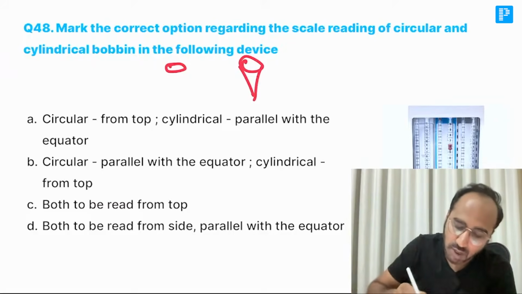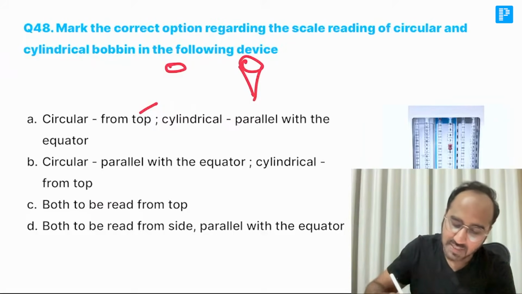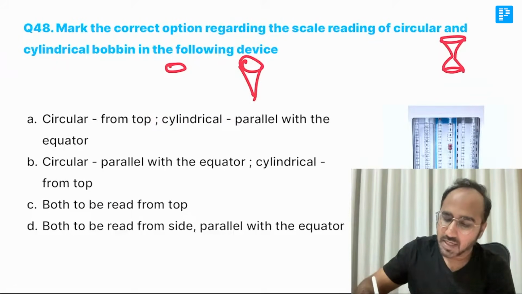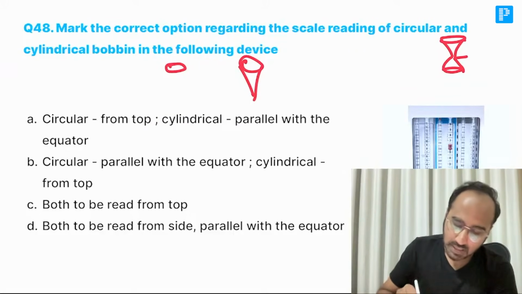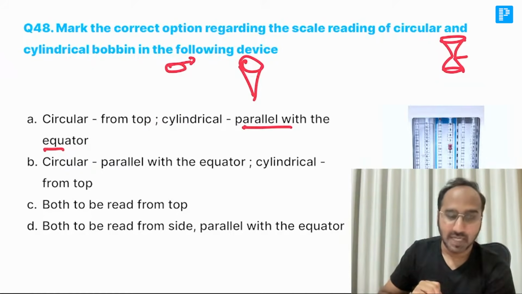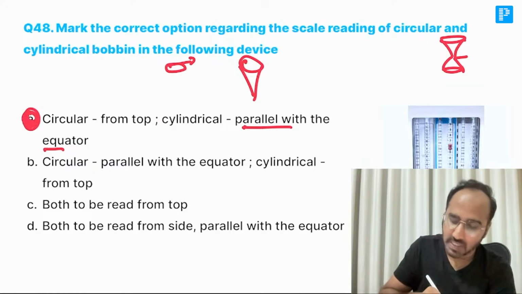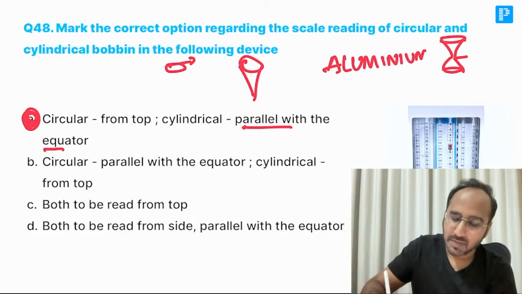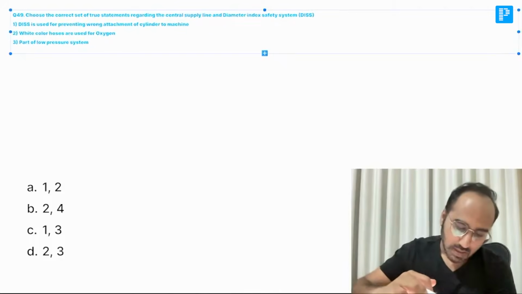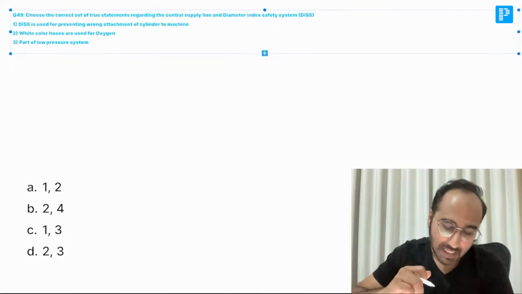Remember, if it is a circular bobbin, you have to look at the top of the bobbin. If it is a cylindrical bobbin, it is usually like this, parallel with the equator. That will indicate the flow rate of the gas. This bobbin is made up of aluminium. So the answer is A.